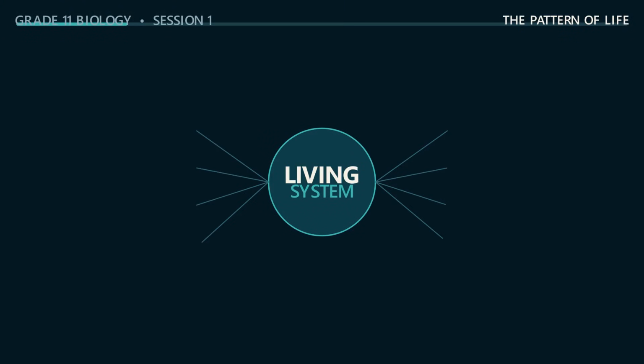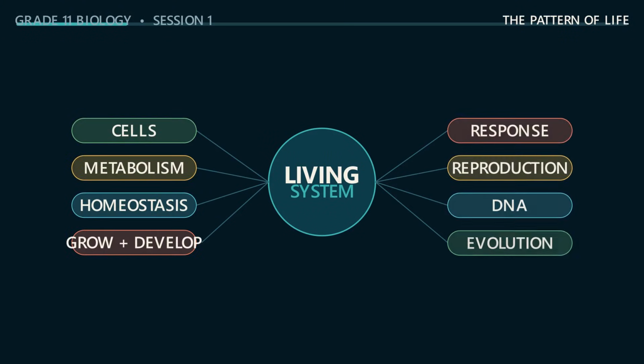Biologists classify life using a pattern of evidence. Living systems are cellular. They use energy and matter through metabolism, regulate conditions through homeostasis, grow and develop, respond to the environment, reproduce, and store hereditary information in DNA. Across generations, populations also evolve. No single item works alone. It is the organized combination and the biological system behind it that matters.